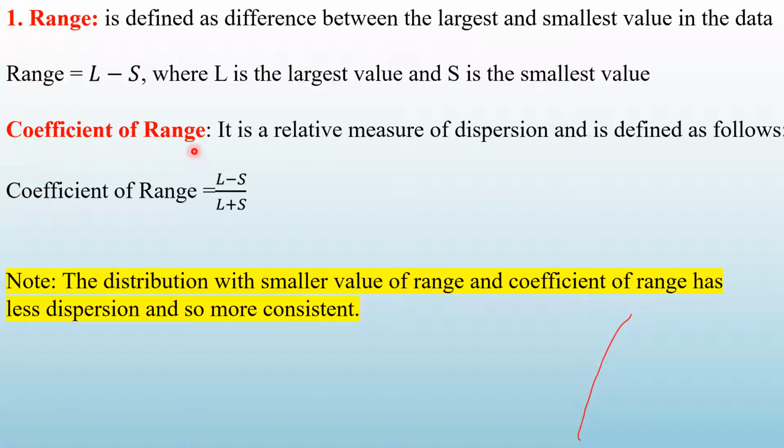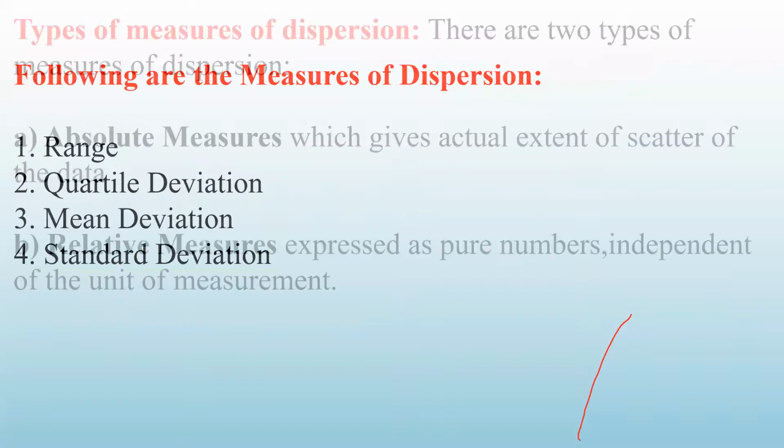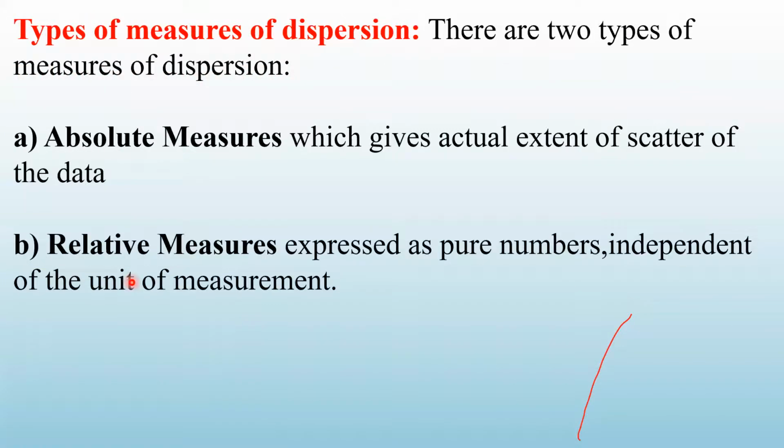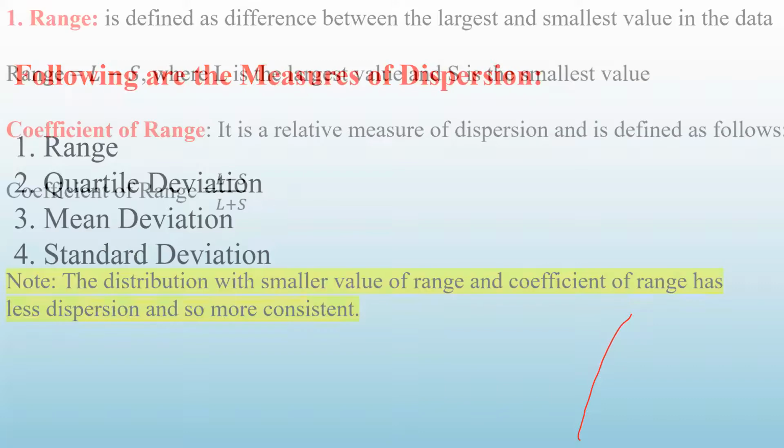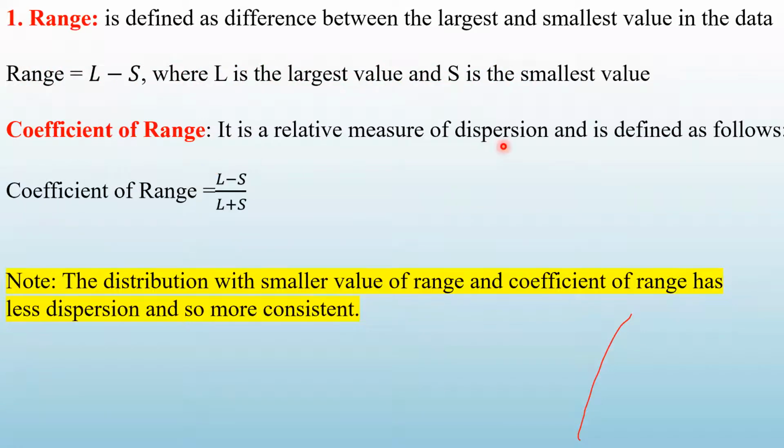What is coefficient of range? It is a relative measure. जैसे मैंने आपको बताया, there are two types of measure, absolute and relative, है ना? तो जो coefficient of range है, it is the relative measure, and it is defined as coefficient of range is L minus S divided by L plus S.